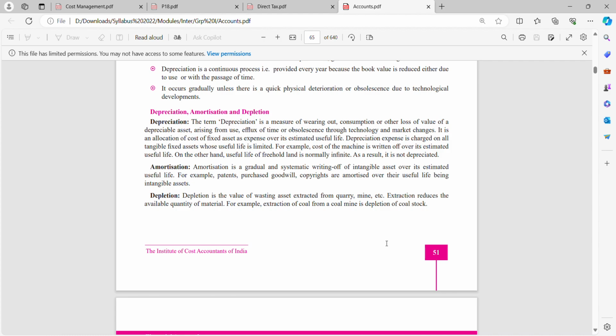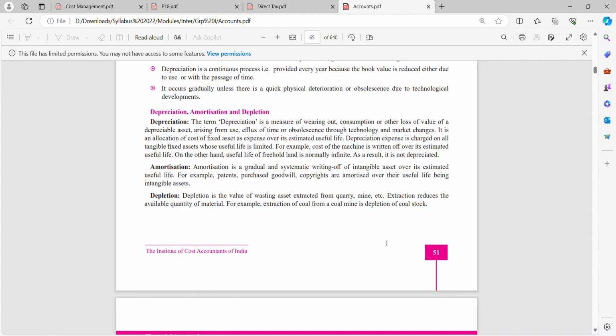Depreciation expense is charged on all tangible fixed assets whose useful life is limited. Depreciation is charged on tangible, not on intangible. Tangible means table, chair, computers, laptops, mobile phones. They have a limited useful life: 5 years, 10 years, 4 years, 3 years, 2 years.